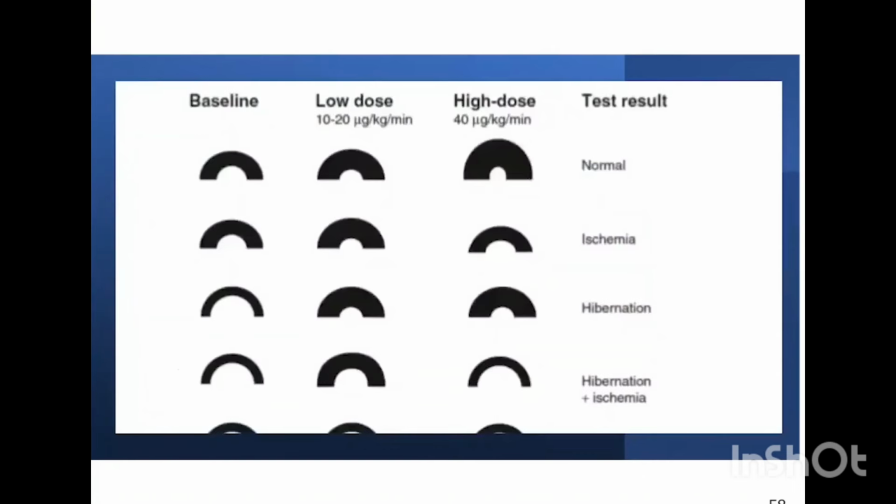This is the normal contractility with dobutamine. Usually the systolic dimensions increase at low dose and increase further at a higher dose; this is the normal response. Initially at low dose it increases, but in the presence of flow-limiting ischemia, it decreases at higher dose. So we can see that initially it increases and then it decreases. This is the classical biphasic response on dobutamine stress echo. In hibernating myocardium, it increases and stays increased even at high dose. So this suggests hibernating myocardium. In the presence of hibernating myocardium with ischemia, again it falls down.